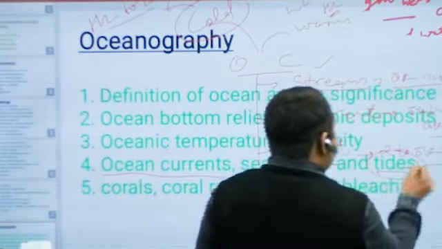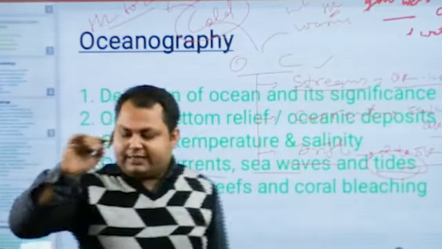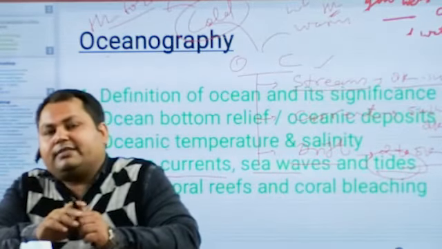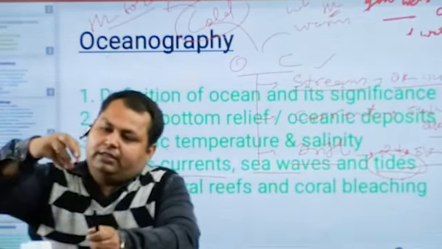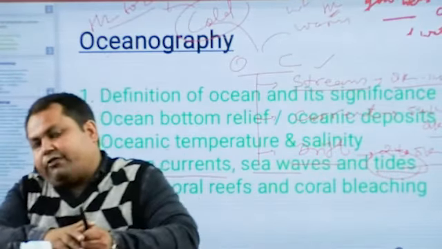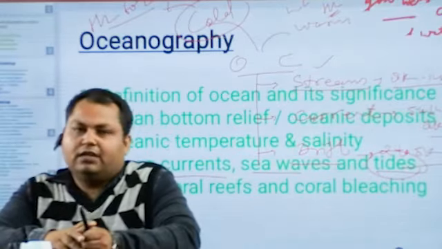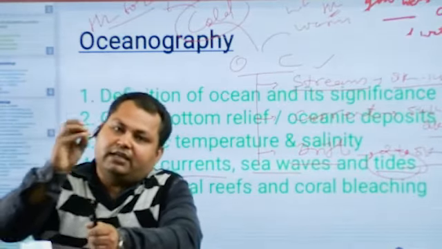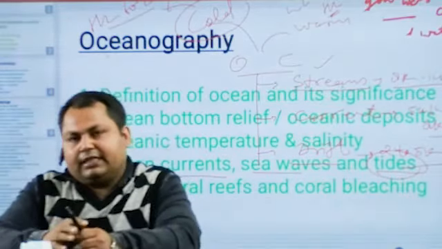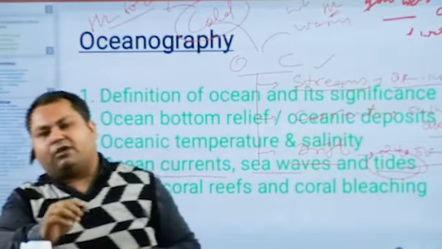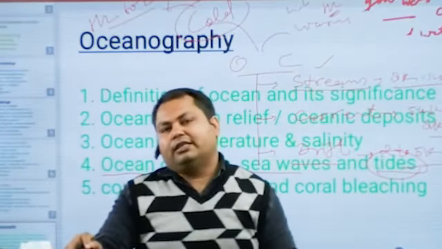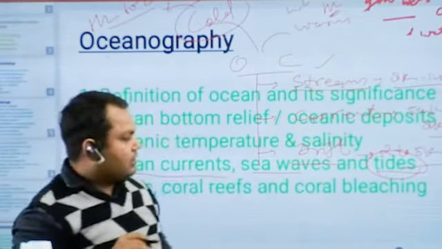Next topic is tides, water tides. Tides are the moving water. Tides are a kind of raised water level of the ocean from the average mean sea level under the influence of the gravitational pull of the sun and moon, right? Under the influence of the gravitational pull of the sun and moon, there takes place a rise and fall of the ocean water, that is called tides.